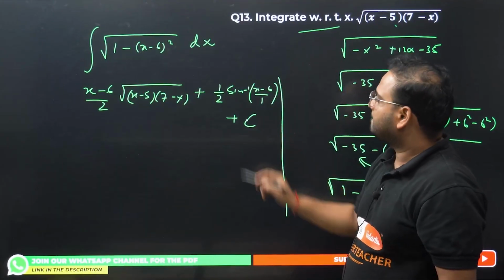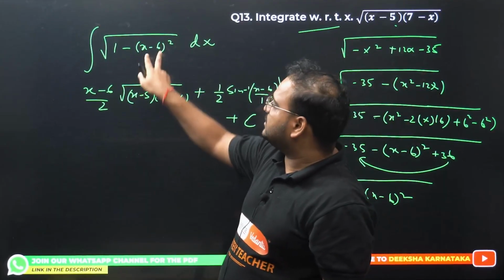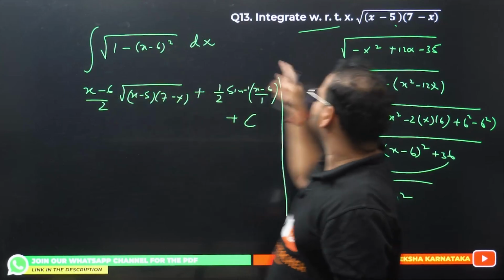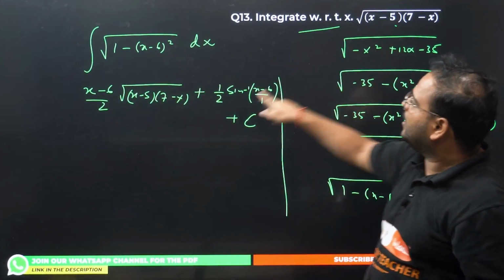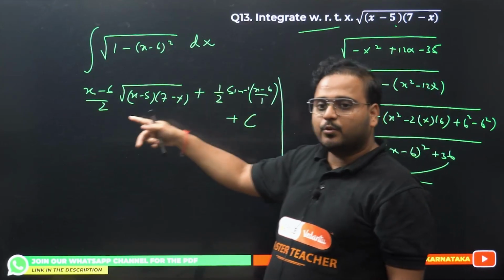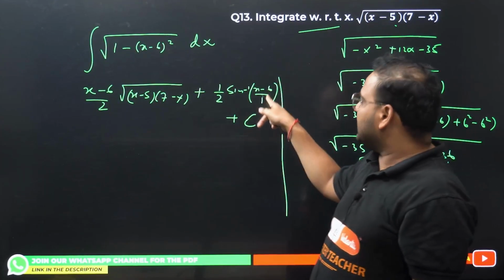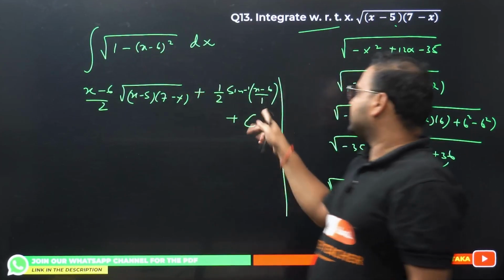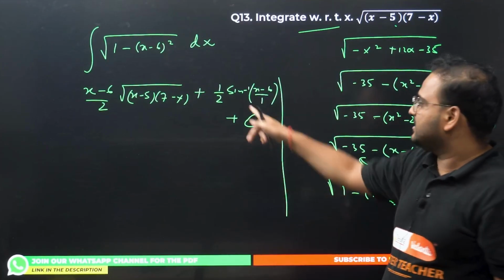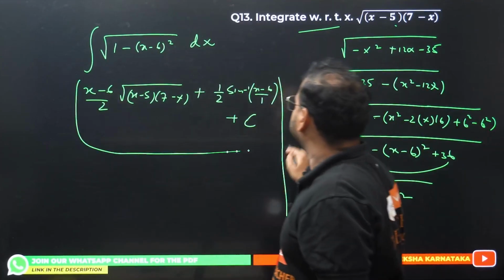Have a look. Correct now? (x minus 6), this whole thing by 2. The same root repeats. This whole thing is coming from here only, no? Plus 1 by 2, because a square by 2, a is 1 over here. So 1 square is 1, 1 by 2 sine inverse of x by a. This x is the entire thing, (x minus 6) by a, which is 1. The answer is this itself. That's my final answer.